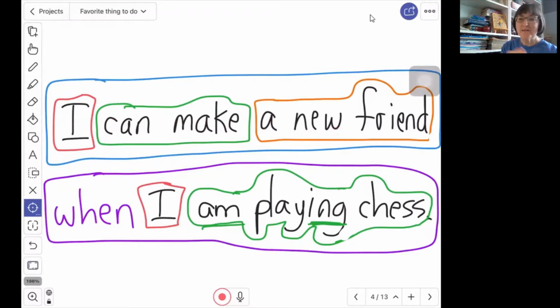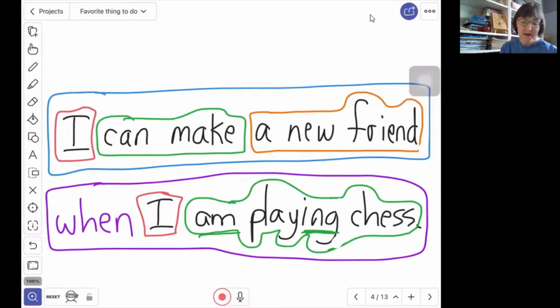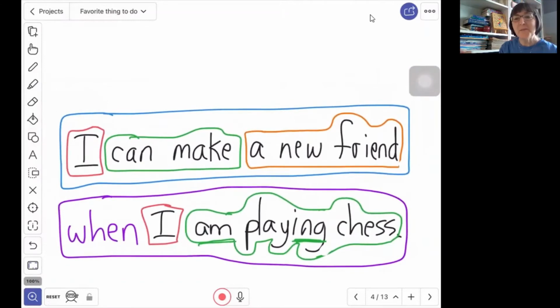And if it does, like here, we do not need a comma after it. But if we move our dependent clause to the beginning, then we will put a comma after it. And just like with the prepositional phrase that answers the question when, here our dependent clause is answering the question when. When can I make a new friend? When I'm playing chess.